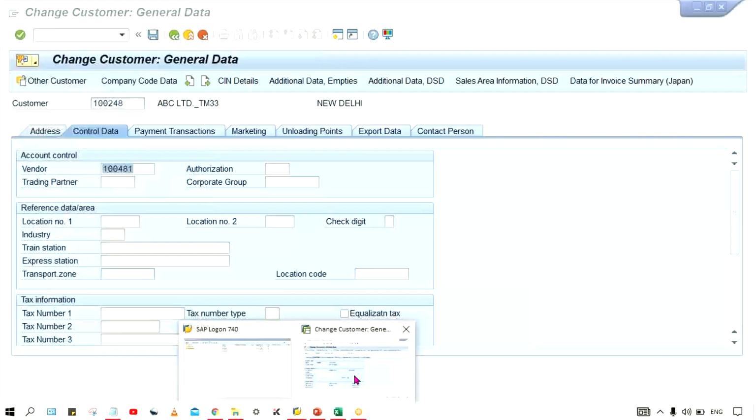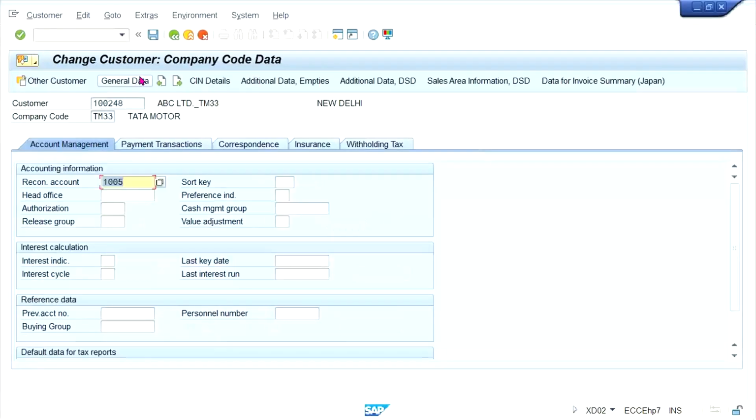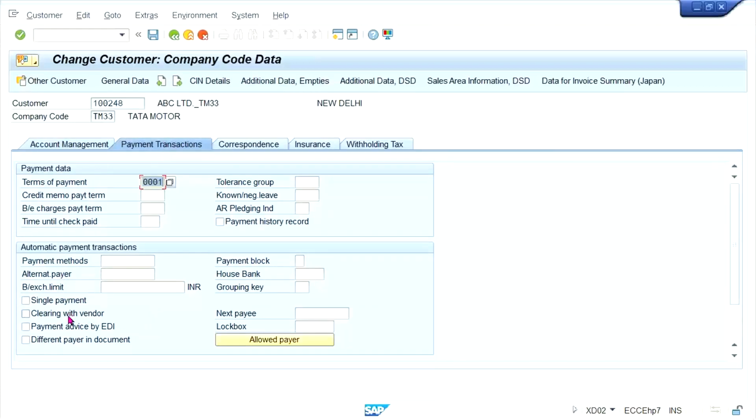So there is one more thing which we have to do. Click on company code data. In the customer master, you have to select an option here in payment transactions. Look at here, clearing with vendor. If you apply a check mark here, then what is happening, guys? Clearing will happen. Whatever open items are there are going to be cleared. So, clearing with vendor.